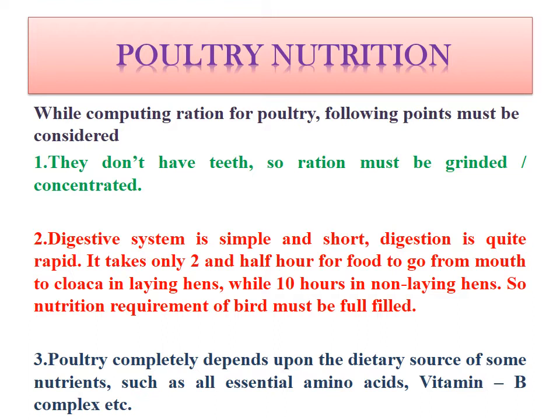So what are essential amino acids? Protein is made up of amino acids. Out of these amino acids, some can be produced inside the body, but others cannot be produced inside the body, yet they are very necessary. So they must be present in the food itself. This is the reason they are called essential amino acids.